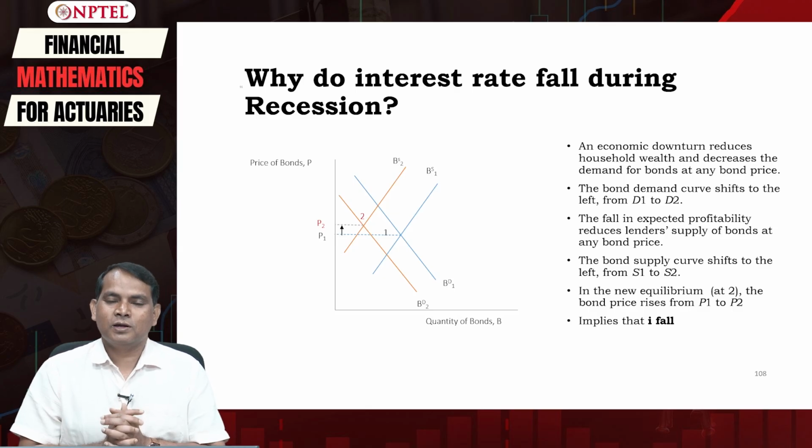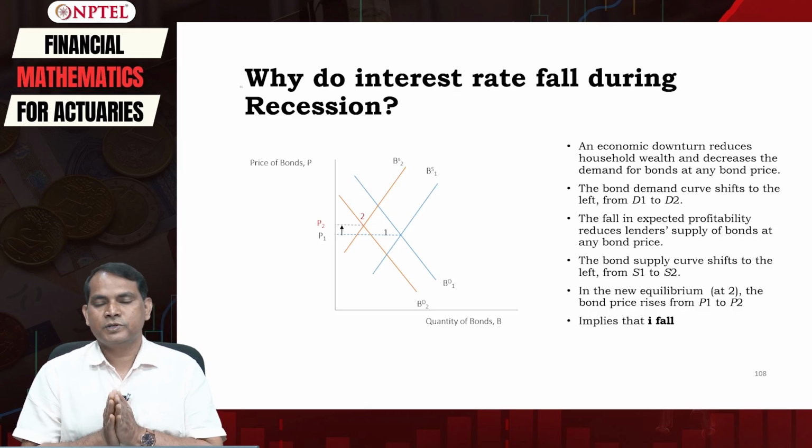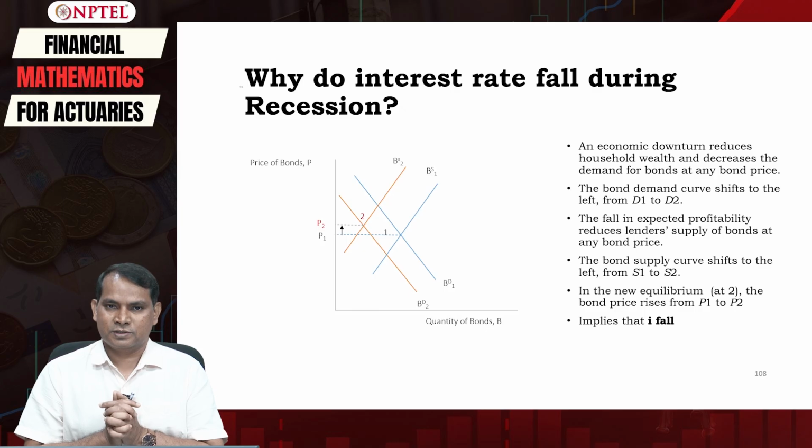So now I believe you have understood the relationship between interest rates and inflation, and how interest rates behave in a typical situation, in the case of business expansion and in the case of economic recession.